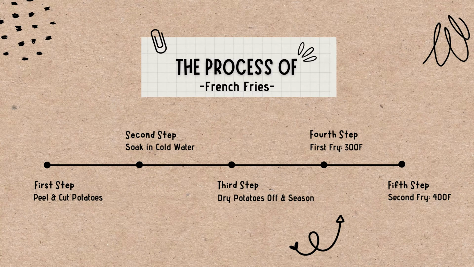What is the process? So there are 5 steps, the first being to peel and cut the potatoes, the second being soak in cold water for a couple hours, the third is drying off the potatoes and seasoning them, fourth step, which is the first fry at 300 degrees Fahrenheit, and then lastly, the second fry at 400 degrees Fahrenheit.